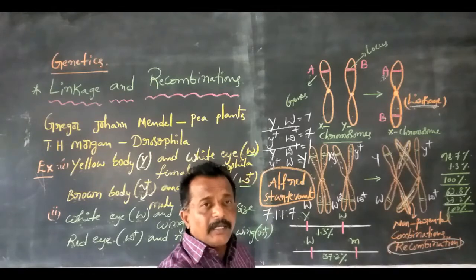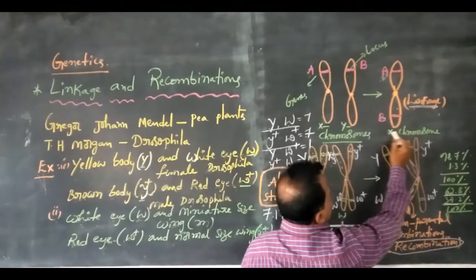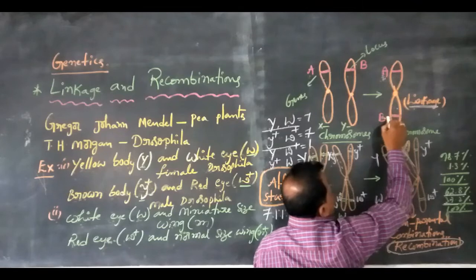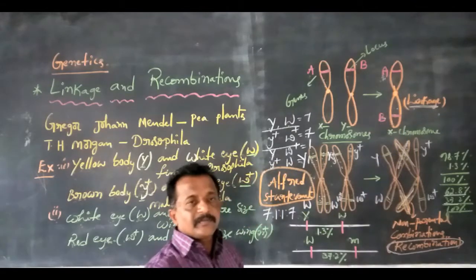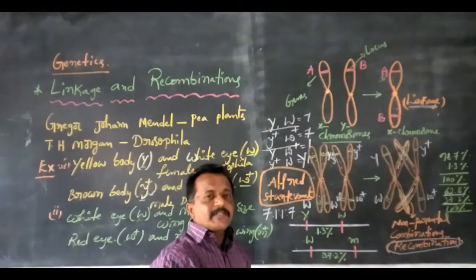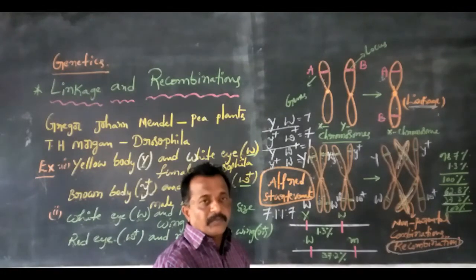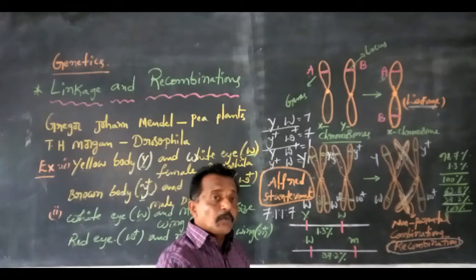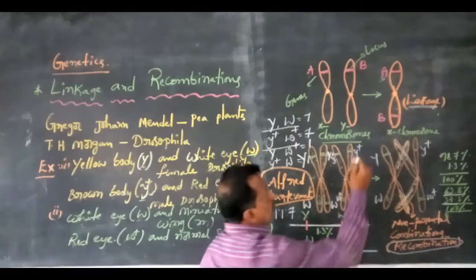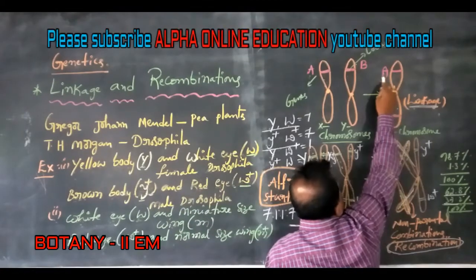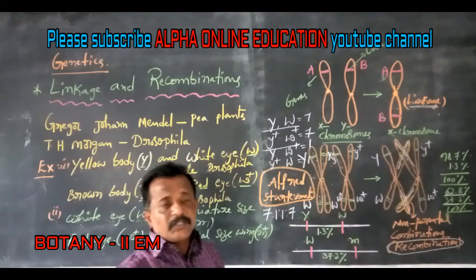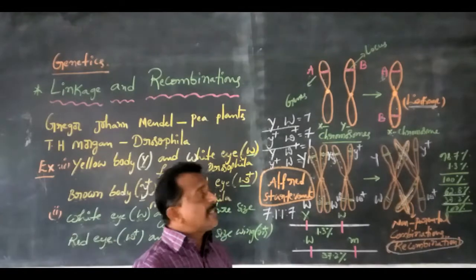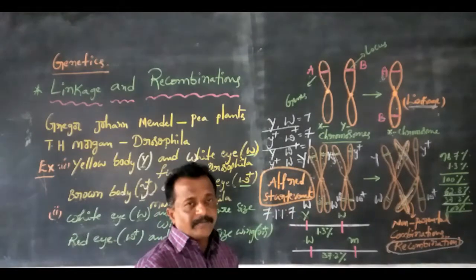For example, an X chromosome containing two types of genes, that is capital A gene and another one, capital B gene. This is one physical attachment. This physical attachment of two genes located on the same chromosome is known as linkage. This is the definition of linkage.